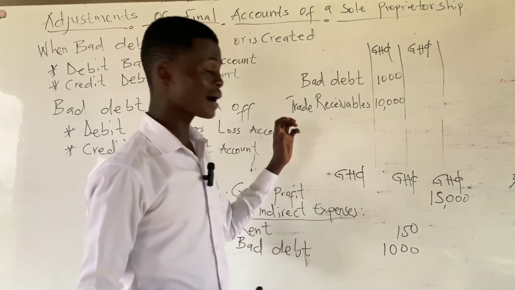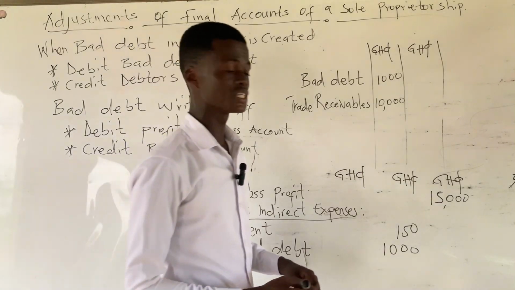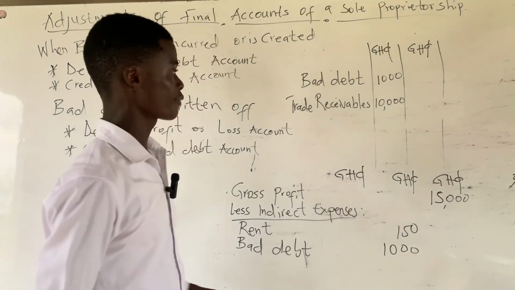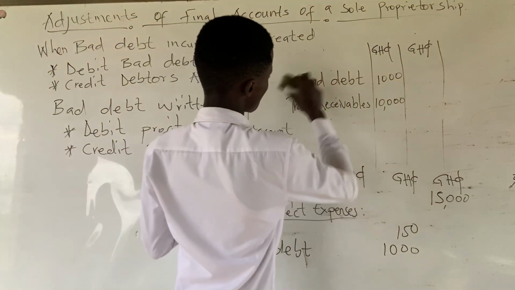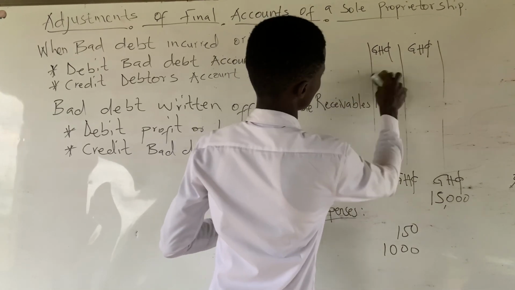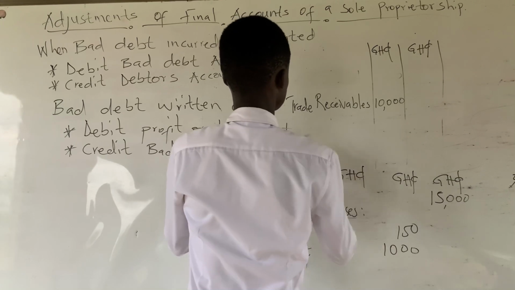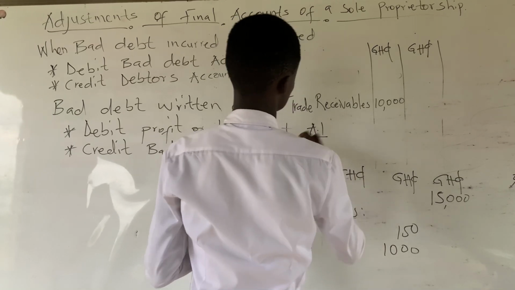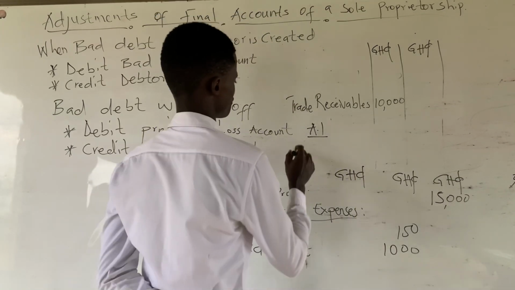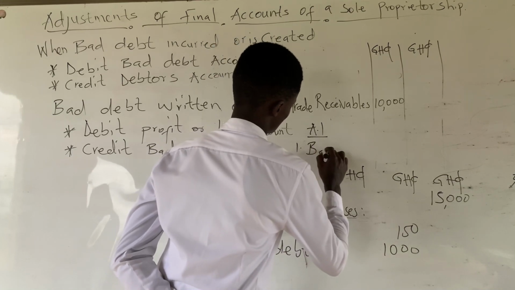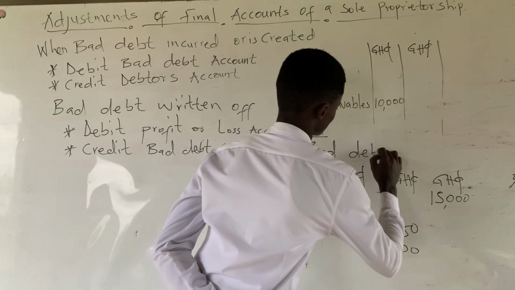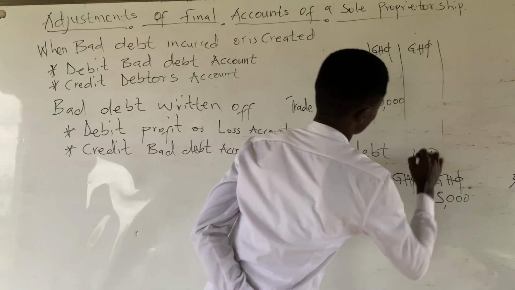But if the bad debt were to be in the additional information, let's assume this was the question. So we do not have any bad debt here. But our additional information, AI to represent our additional information. One, it says bad debt of 100 cedis.